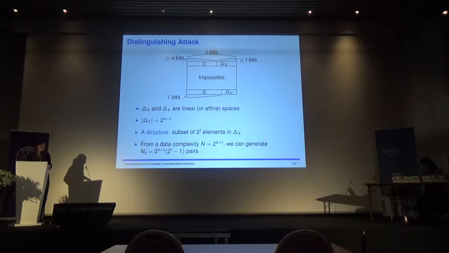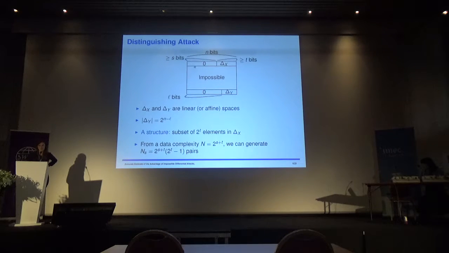Anyway, probably yes here. So this will symbolize the number of elements that we have in the set. The block size is n, so inside we have 2 to the n minus l elements. Another important element is what we call the structure. This can be seen as just a subset of 2 to the t elements in delta x, and for each structure we can fix this part here.